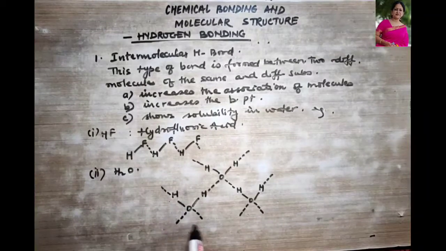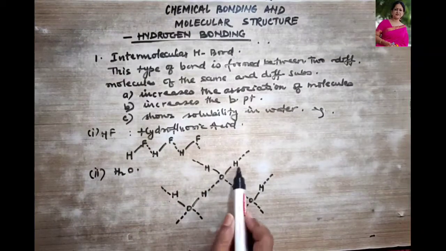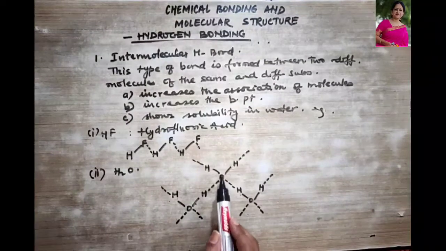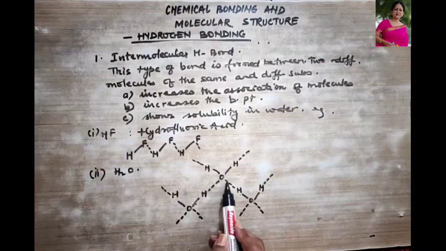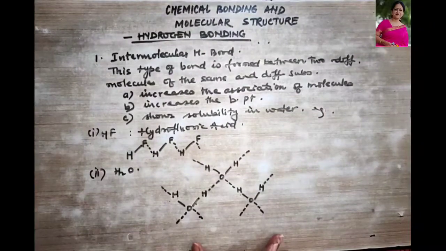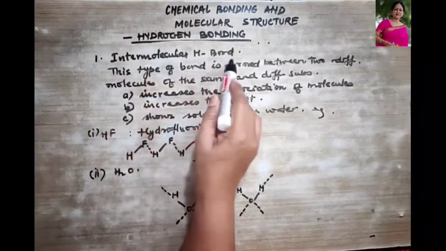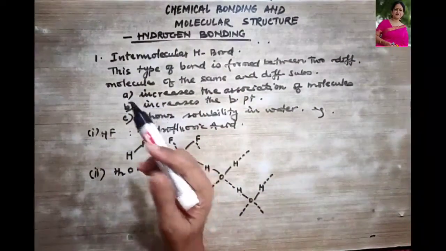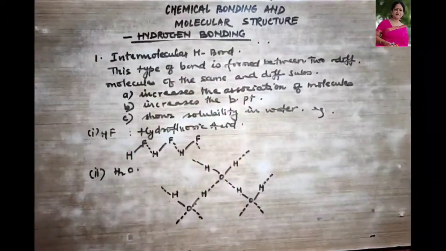This is surrounded by 4 hydrogen atoms. This is surrounded by 4 hydrogen atoms. 2, how? 2 are the covalent bonds and 2 are the hydrogen bonds. I hope intermolecular hydrogen bonding is clear with these two examples. Now let us talk about intramolecular hydrogen bonding.